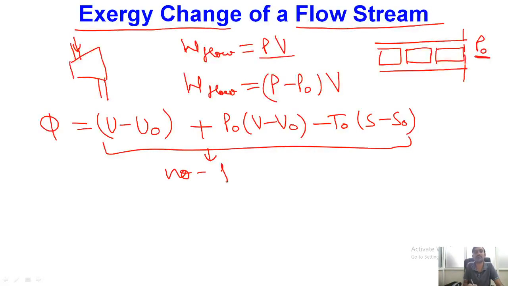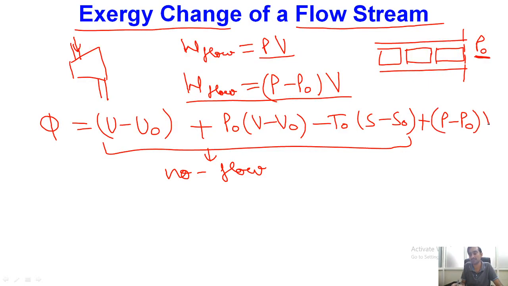This was the no flow part, and when we have the flow part, with the flow we will have certain additional energy required to maintain the flow of the stream. So we now add the flow part, which is equal to P minus P naught times V.